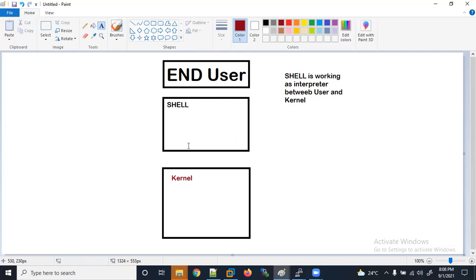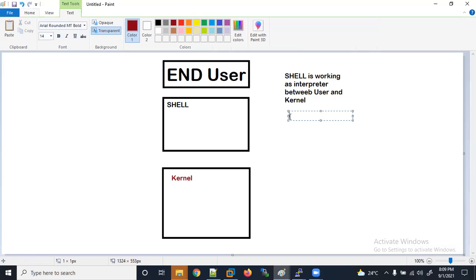So here we have an end user, shell, kernel. How is it connected? Let us understand one by one, and let's understand shell first. Shell is working as an interpreter between user and kernel. As an example for a layman, if I need to talk with a Chinese person and I don't know Chinese, how can I talk with them? We need an interpreter, right? Same as that, shell is working as an interpreter. Shell understands your English language, because whatever command we write is influenced by English syntax here.